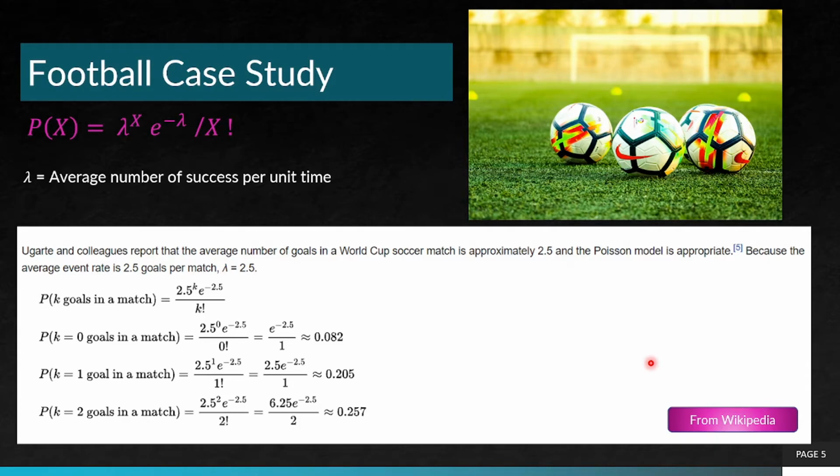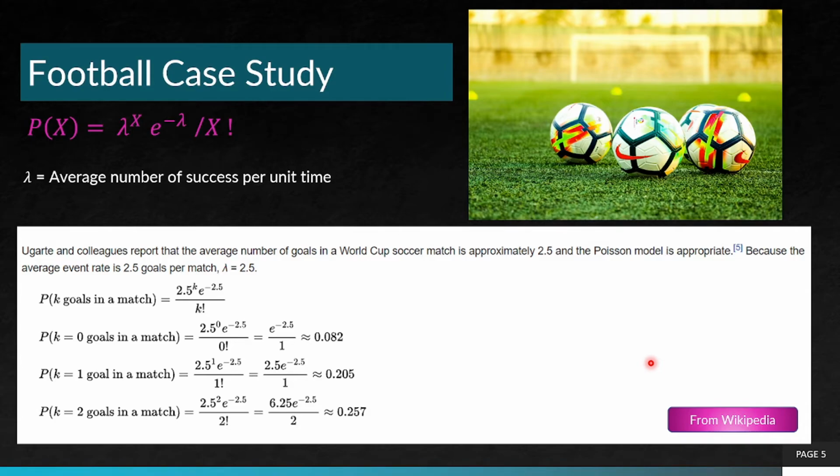The probability of k goals in a match is 2.5 to the power k times e to the power minus 2.5, divided by k factorial. Therefore, P(k equal to 0) goals in a match is 2.5 to the power 0 times e to the power minus 2.5 divided by 0 factorial, which is equal to e to the power minus 2.5, equal to 0.082.